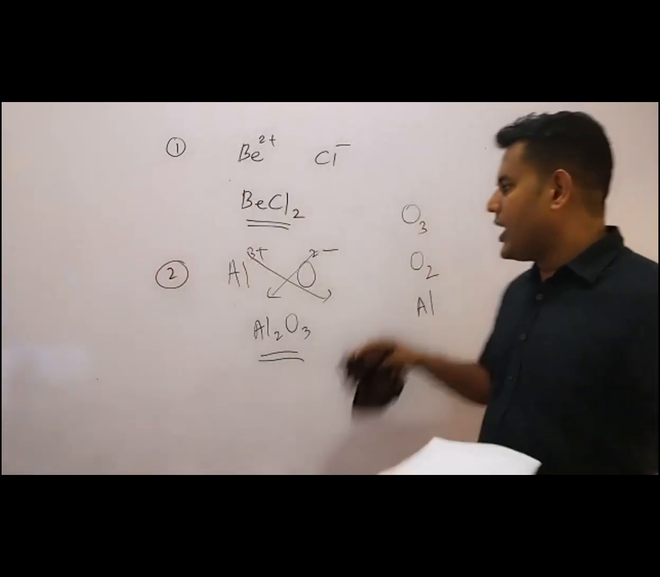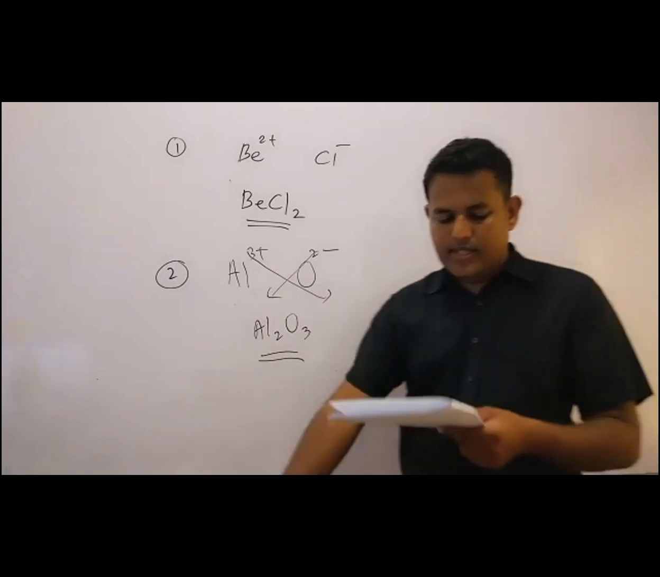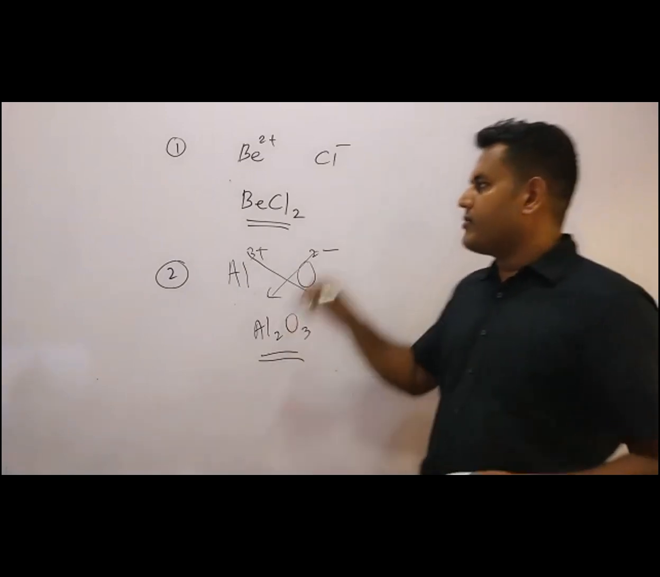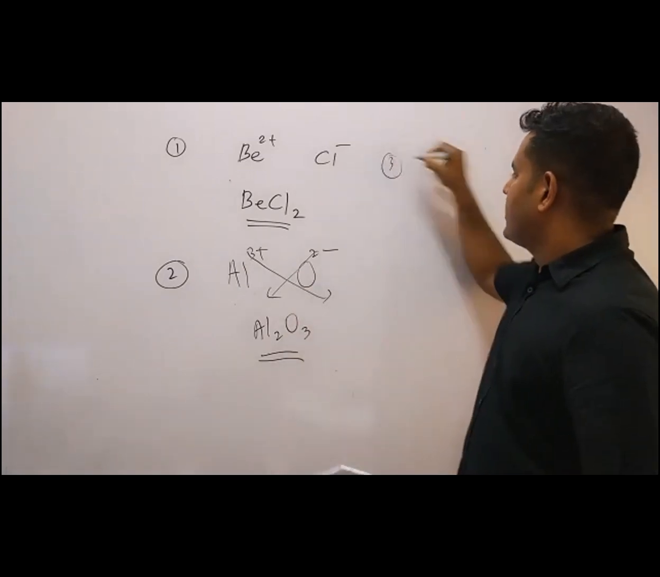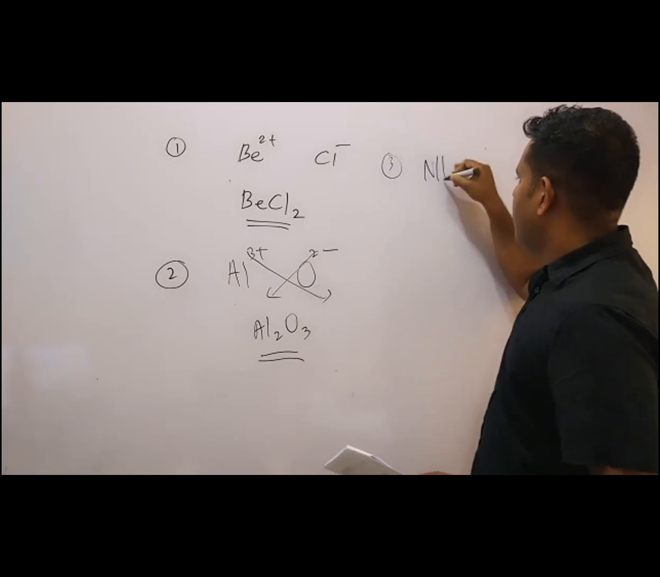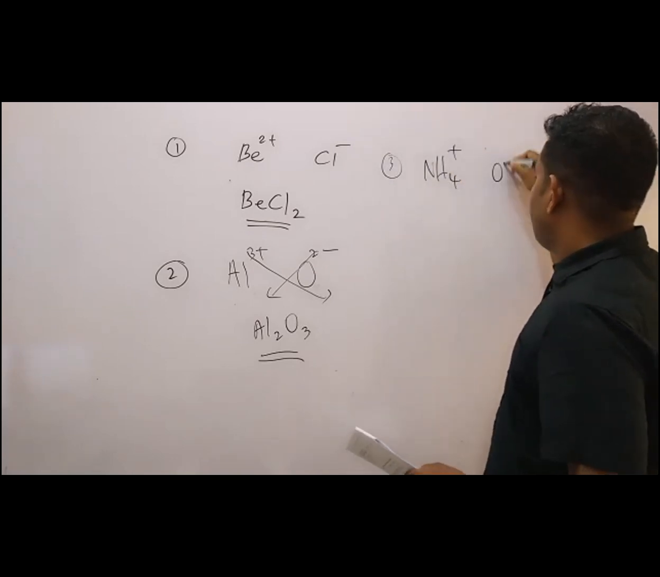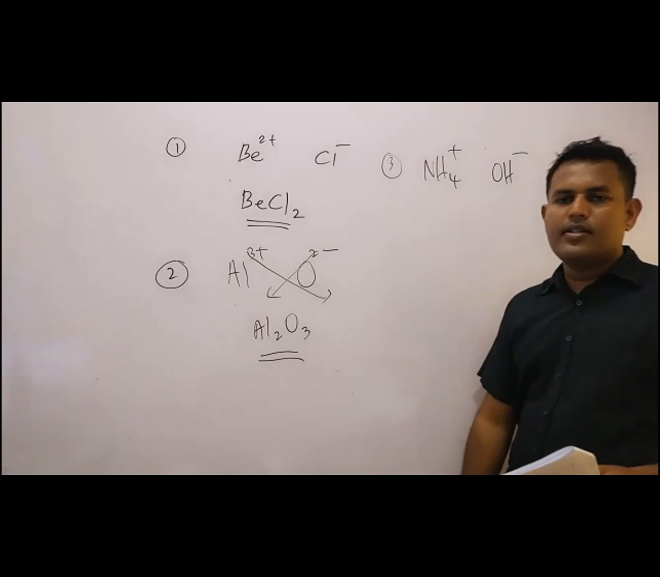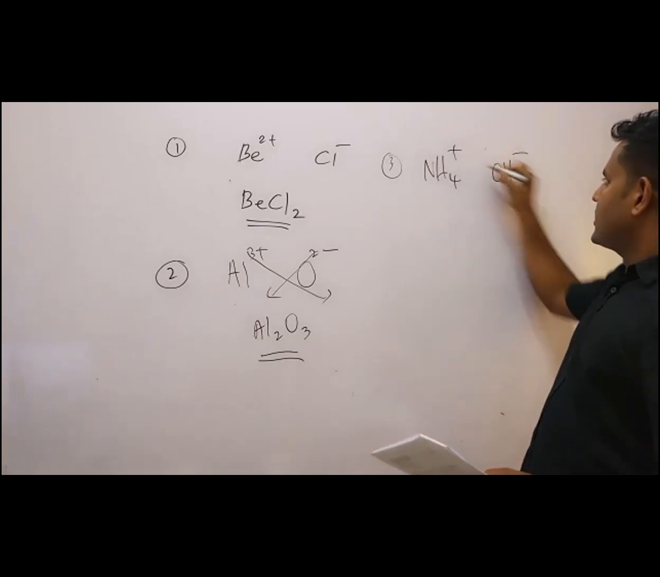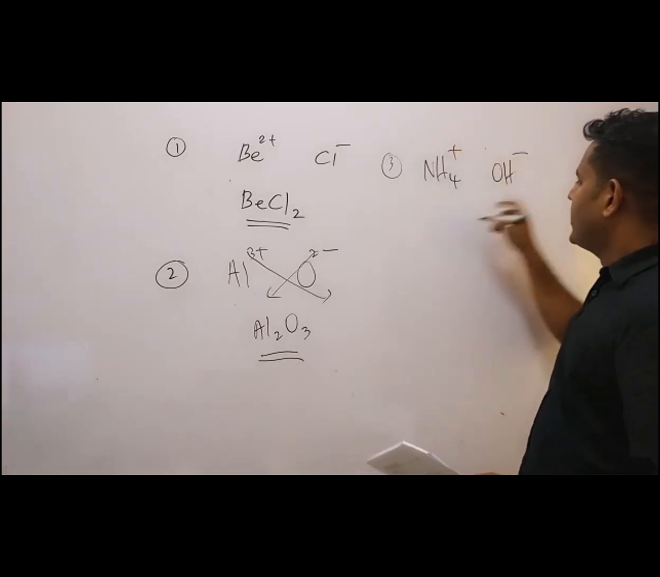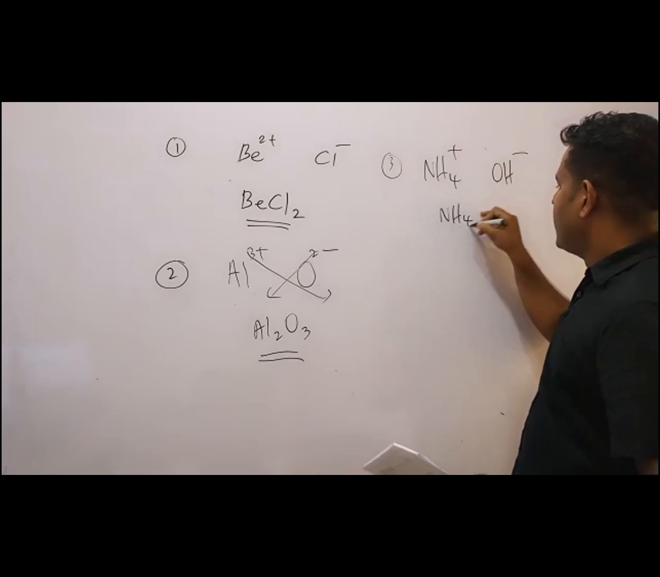Ammonium hydroxide. How to write ammonium hydroxide? When you are writing ammonium, write NH4 plus. When you are writing hydroxide, OH minus. Then just cross this. You get this 1 here and put this 4 here. This is ammonium hydroxide, NH4OH.